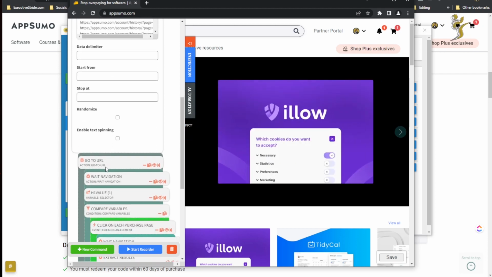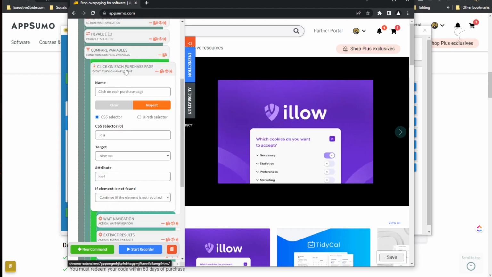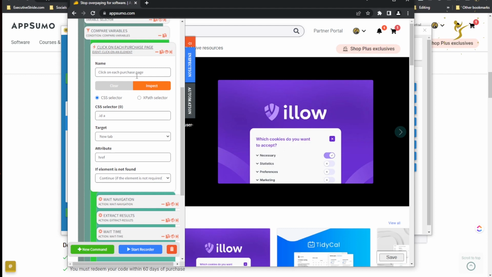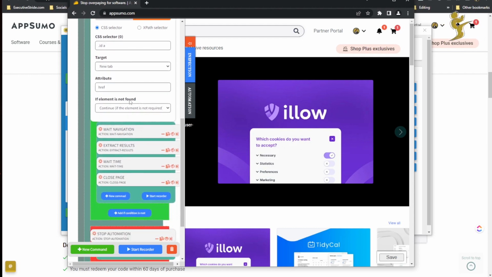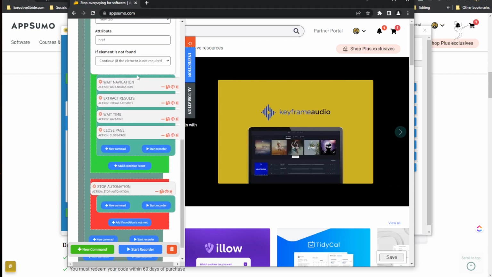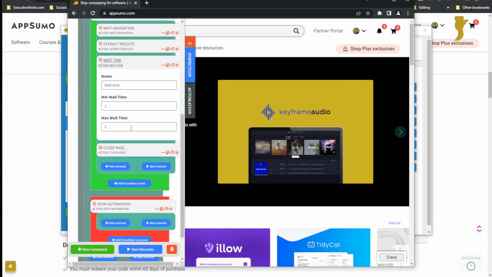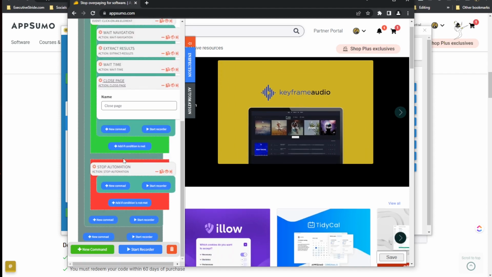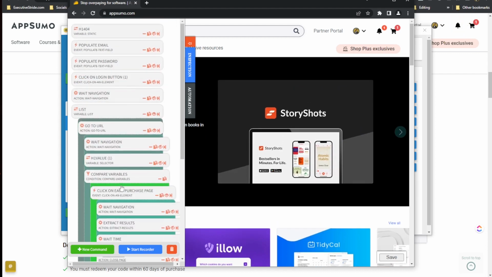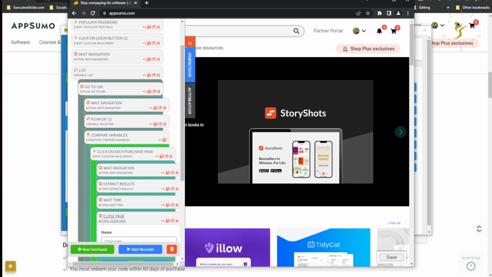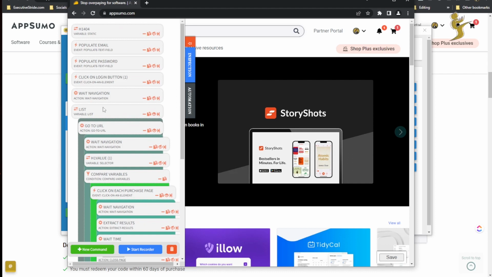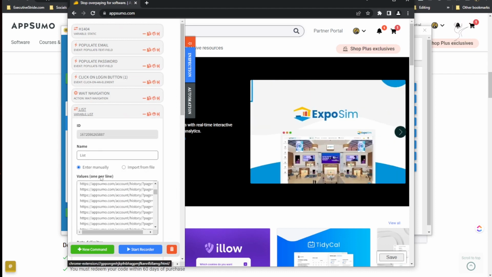You're going to see the name list, go to URL, click on each purchase page item. It already has a CSS ID selector, wait navigation, results, wait time, close page, stop automation. So it's just looping through these actions for each URL from this list.